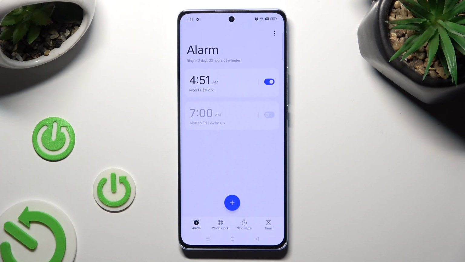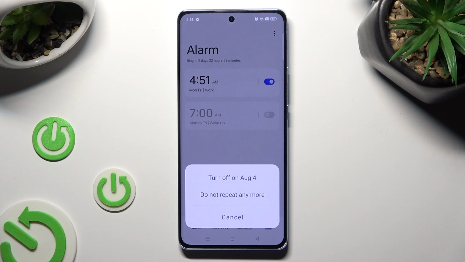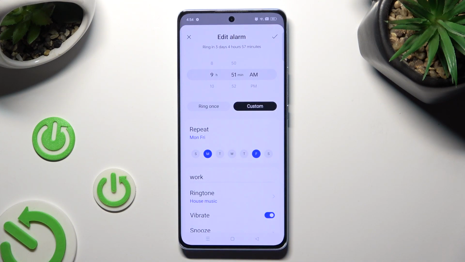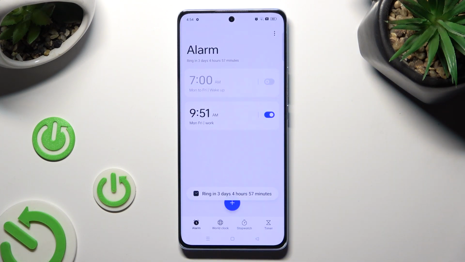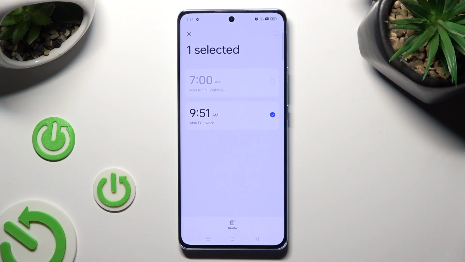If you want to switch it off completely, click on this switcher next to it and click on one of those options. You can turn it back on the same way. In order to make some changes, click on your alarm, change whatever you wish to and tap on the check mark again. Lastly, to remove it completely, hold it and tap on Delete at the bottom.